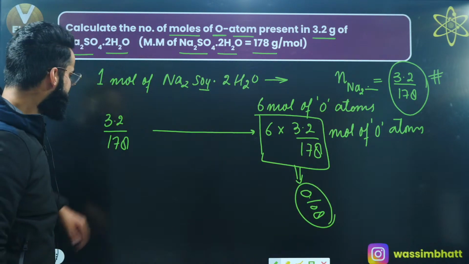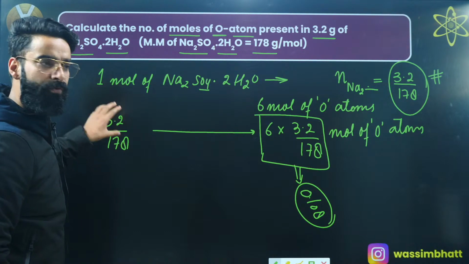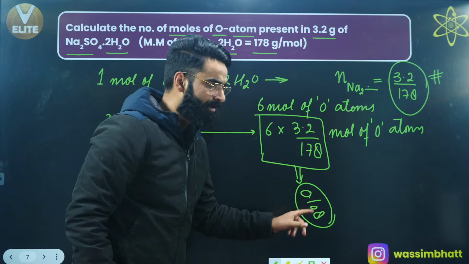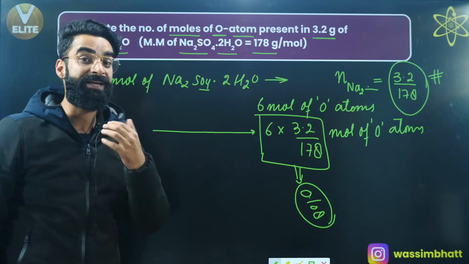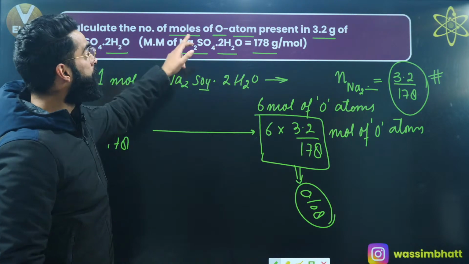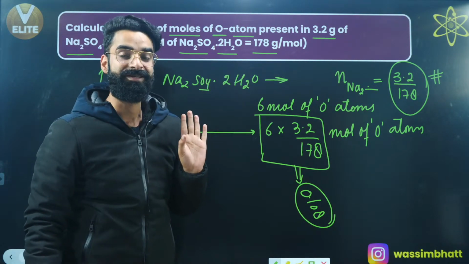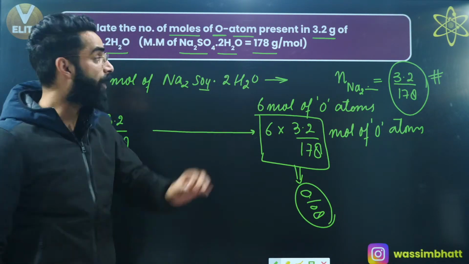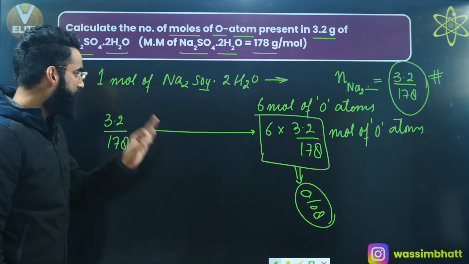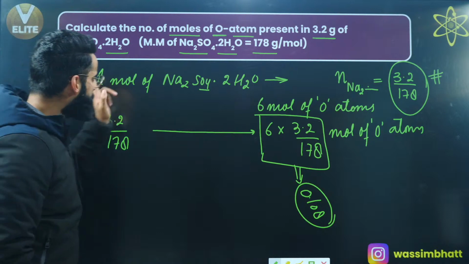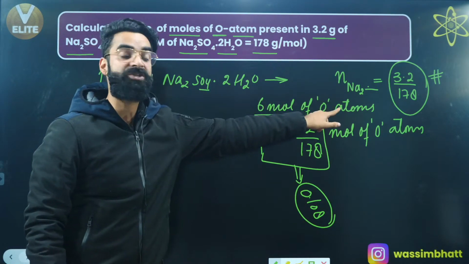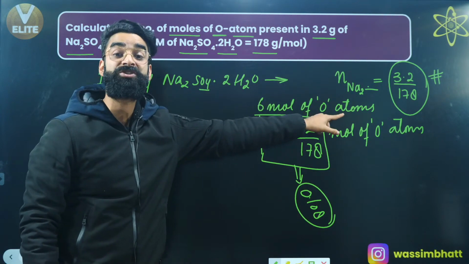So what does it mean exactly? It simply means these many moles of Na2SO4.2H2O contain these many moles of oxygen atoms. But if the question was asked like this, calculate the number of moles of oxygen molecules, you would have written: 1 mole of Na2SO4.2H2O contains 3 moles of oxygen molecules.